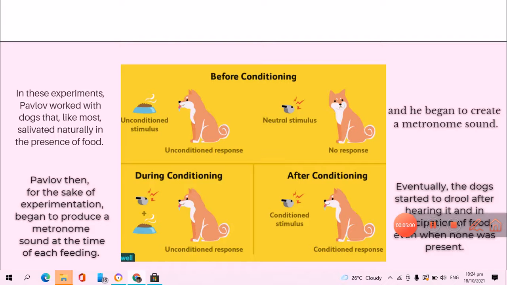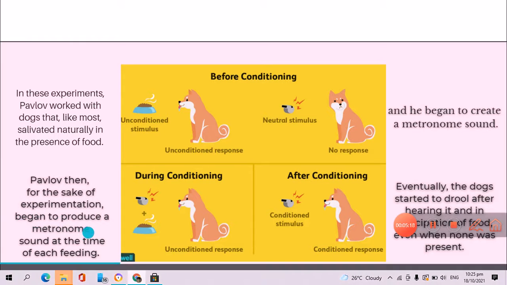Now that we have defined the neutral stimulus, let us continue to during conditioning, the second part of this chart. Pavlov then, for the sake of experimentation, began to produce a metronome sound at the time of each feeding.